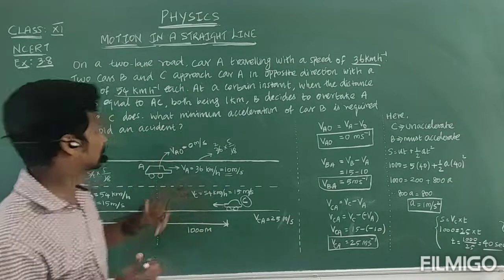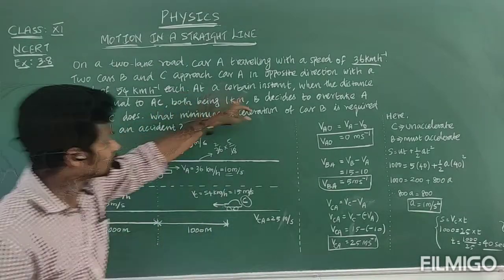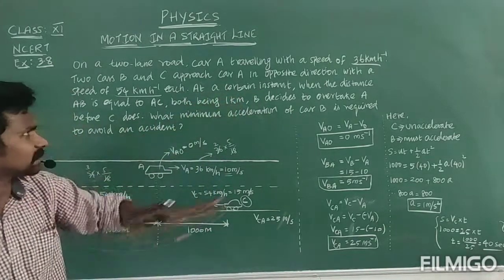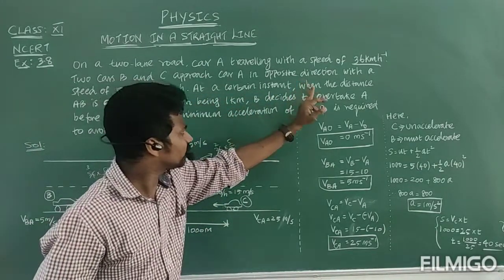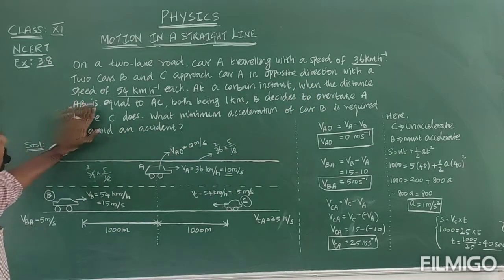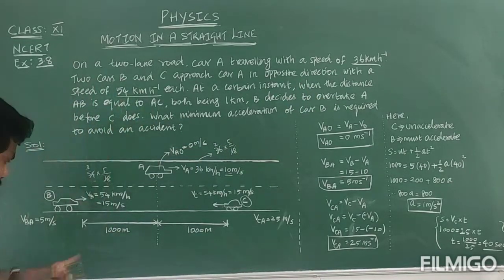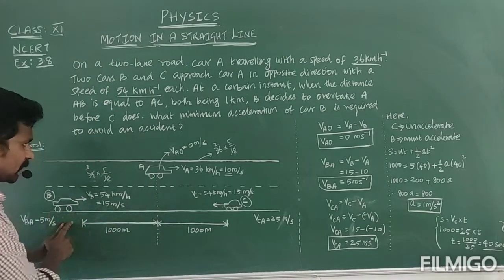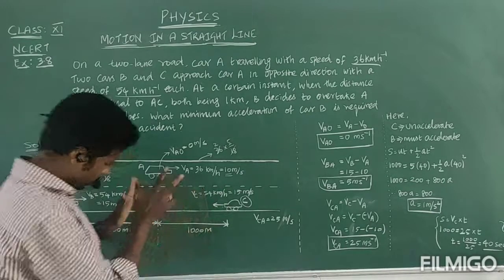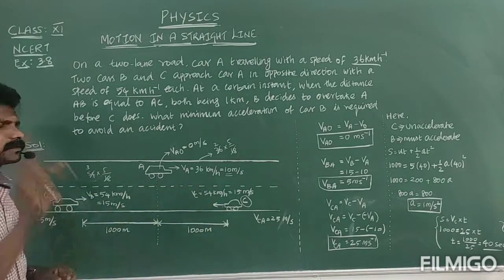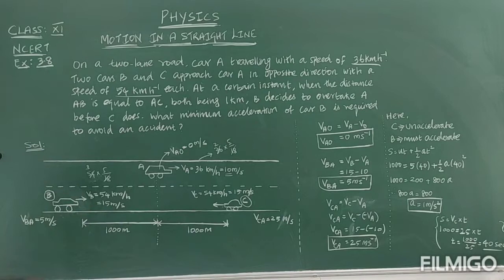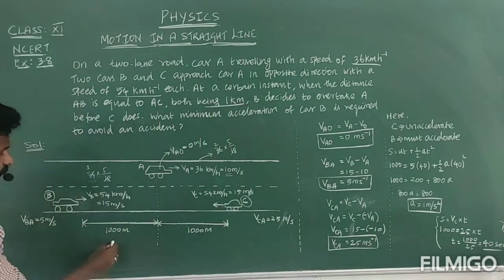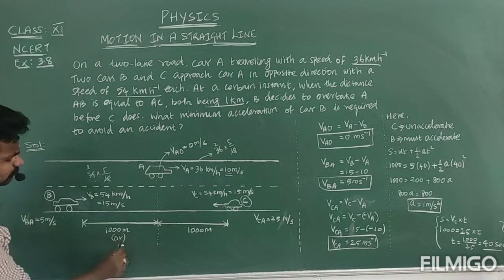See what they are asking in the question. At a certain instant, now carefully listen. At a certain instant, when the distance AB is equal to AC, the distance between A and B and the distance between A and C should be equal. Both are 1 kilometer, that is 1000 meter.